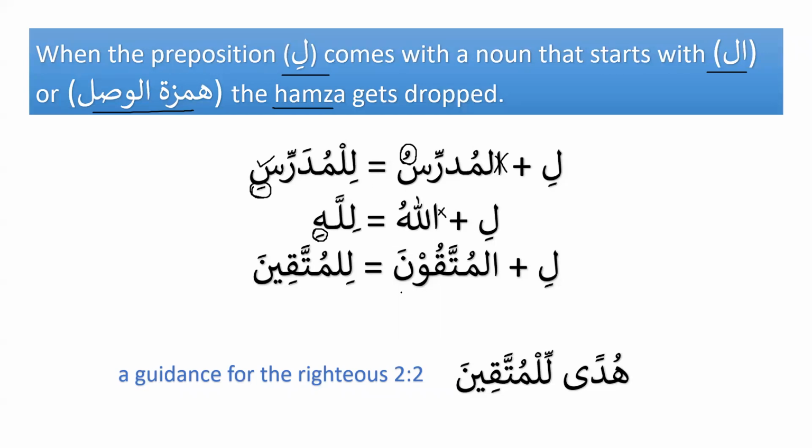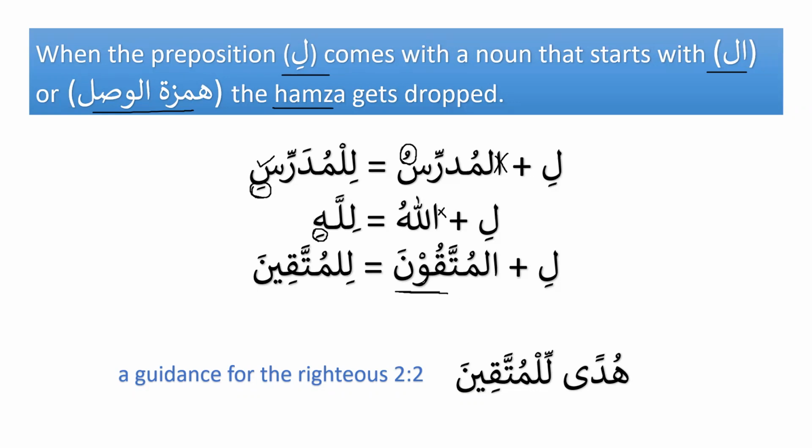Now we know that after li, if the noun has dhamma, it takes kasra. But if the noun ends with una, then what happens? If the noun ends with una, it changes into ina. Muslimuna, muslimina. Muttaquna, muttaqina. Mu'minuna, mu'minina. So if a noun has the una sound, that una sound changes into ina. Let me repeat it again. If the noun ends with dhamma, it changes into kasra. But if the noun ends with una, it changes into ina. So it was li plus al muttaquna, and it has become lil muttaqina.